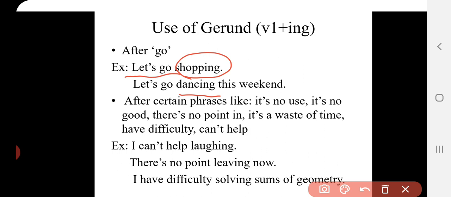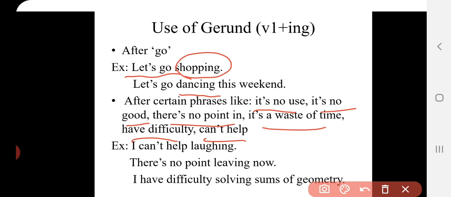Another use of gerund: after certain phrases which you can remember, we use gerund, that's verb's first form plus ing. It's no use, it's no good, there is no point in, it's a waste of time, have difficulty, can't help. I know you must be well aware of this phrase, can't help. I can't help laughing.